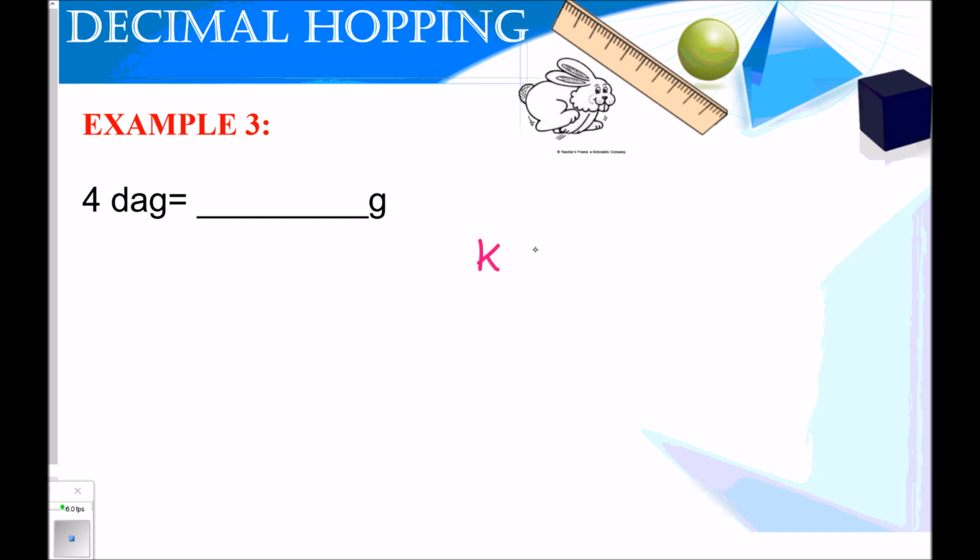Okay, so I'm starting with decagrams and going to grams. So again, King Henry danced before drinking chocolate milk. Starting at deca and moving to my base unit, one place to the right, my answer is 40 grams.